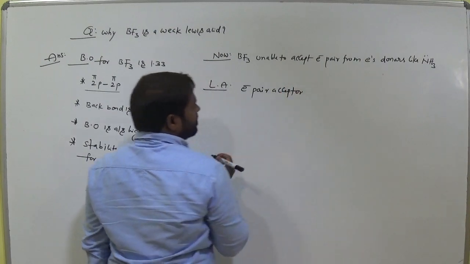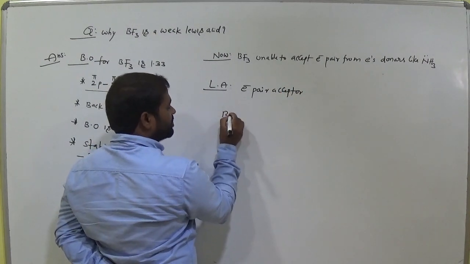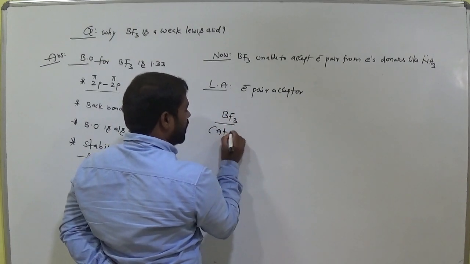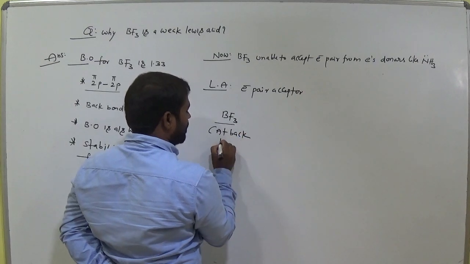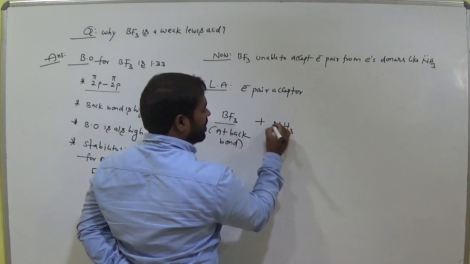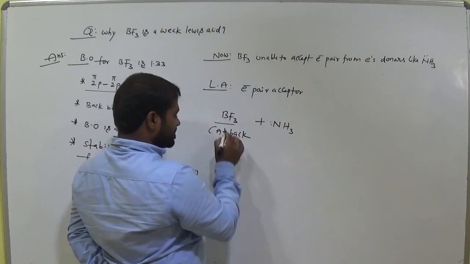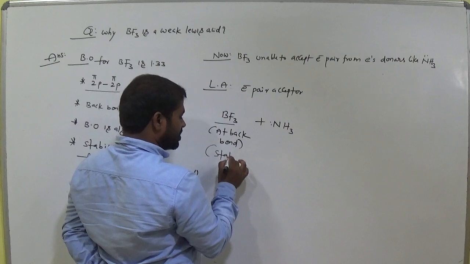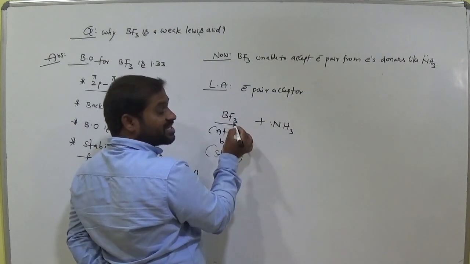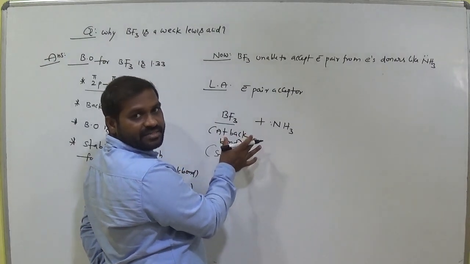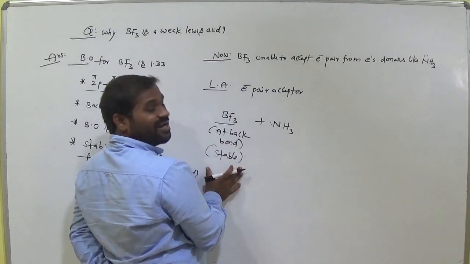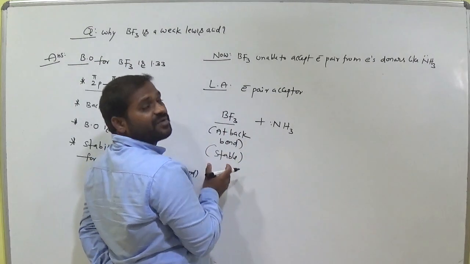Now suppose this is boron trifluoride, which has back bond. Mention this one, back bond. Suppose it interacts with ammonia. It is already stable due to back bond, am I right? If it accepts an electron pair, it is a good acid. Lewis acid means electron pair acceptor. It is already stable, so how can it accept an electron pair here?